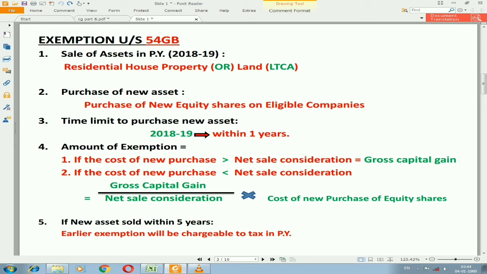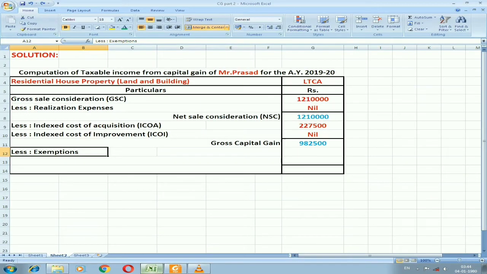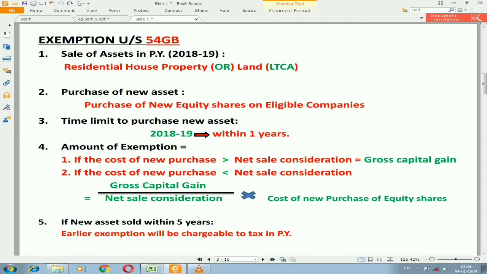First condition is sale. It should be residential house property or land, but it should be also long-term capital asset. You can see in the illustration what we have solved. The residential house property is the asset and it is also long-term capital asset. Then we can say the first condition is satisfied. Then we need to check the purchase of new asset. It should be new equity shares which is in eligible companies.